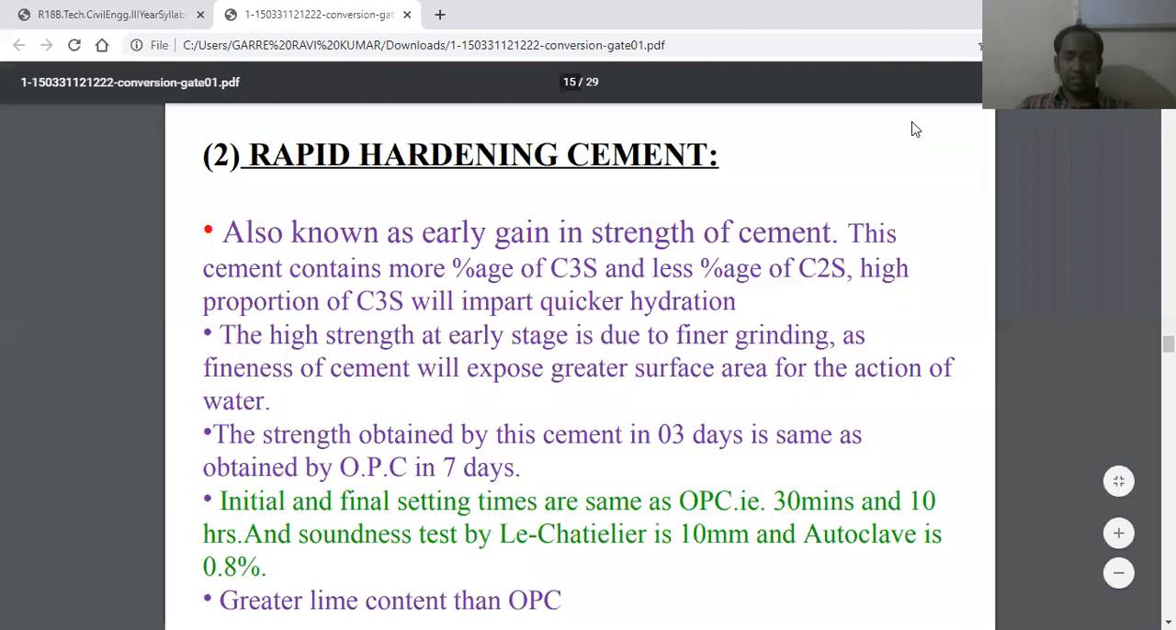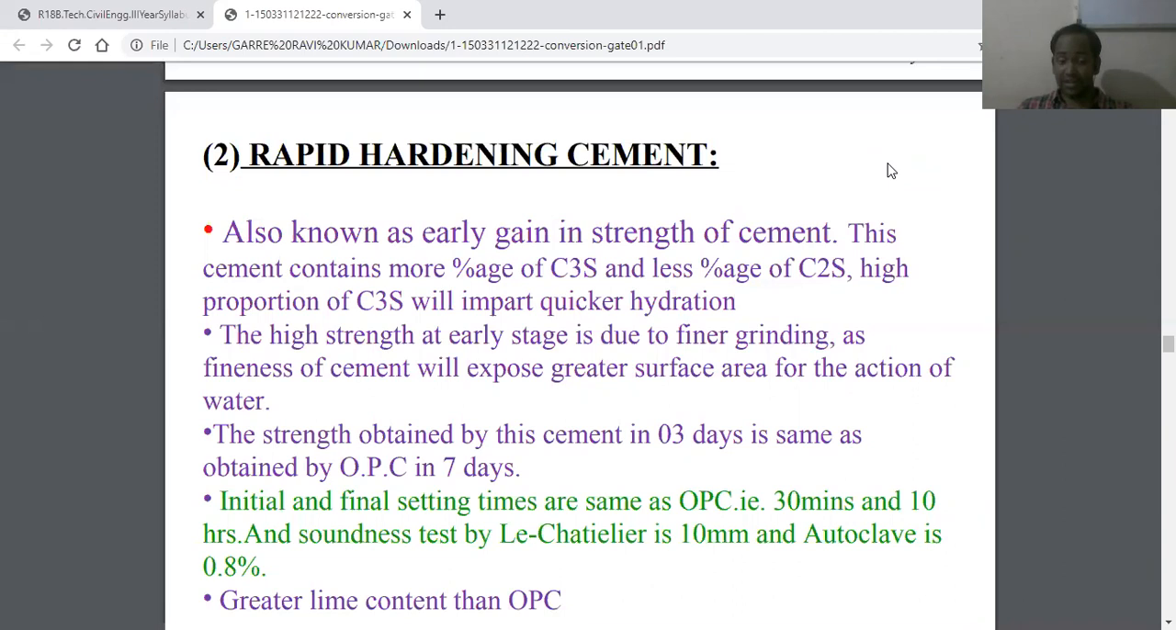Rapid hardening cement is similar to ordinary Portland cement, but it develops strength rapidly, and as such it may be more appropriate to call it high early strength cement. Rapid hardening cement develops at the age of 3 days the same strength as that expected of ordinary Portland cement at 7 days. That's what I've written in this point.